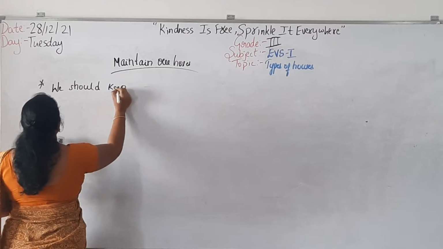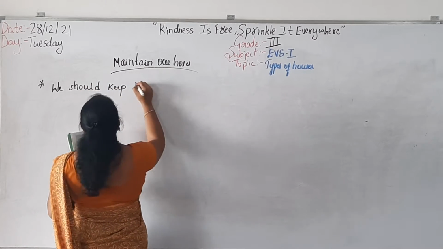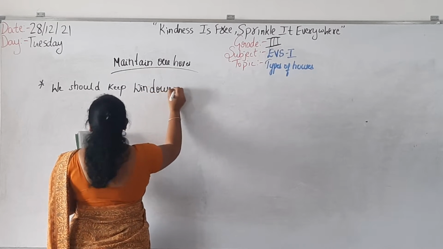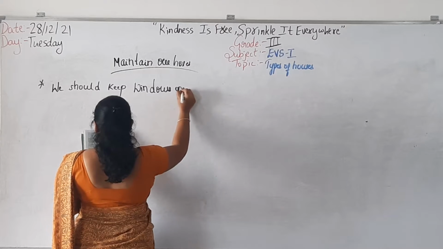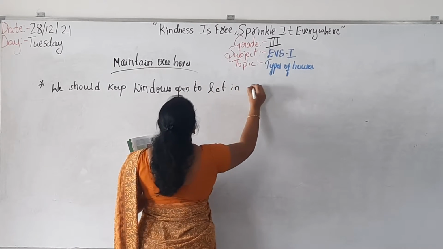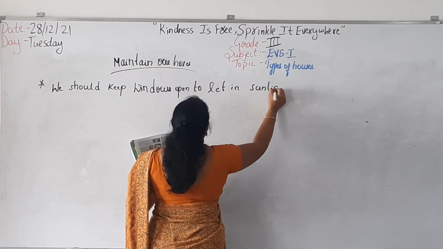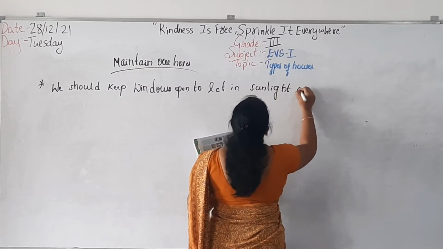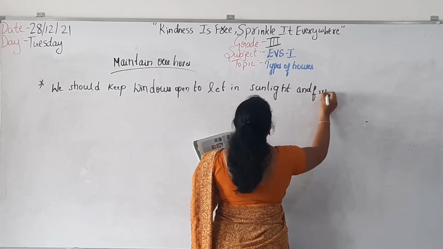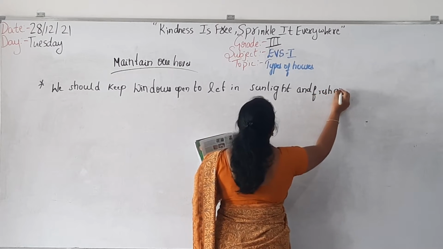keep windows open to let in sunlight and fresh air, isn't it? Why do we need sunlight and fresh air?